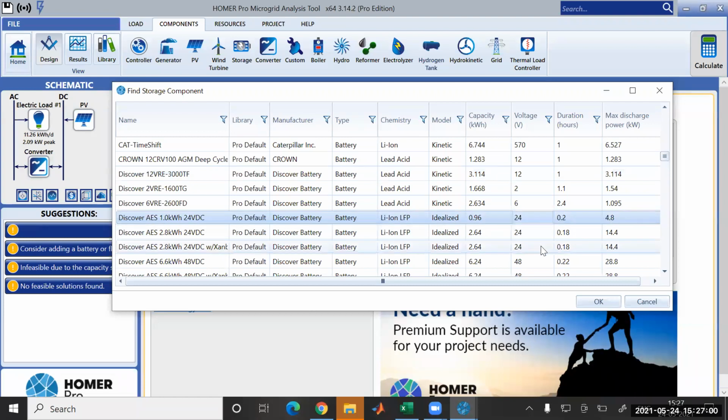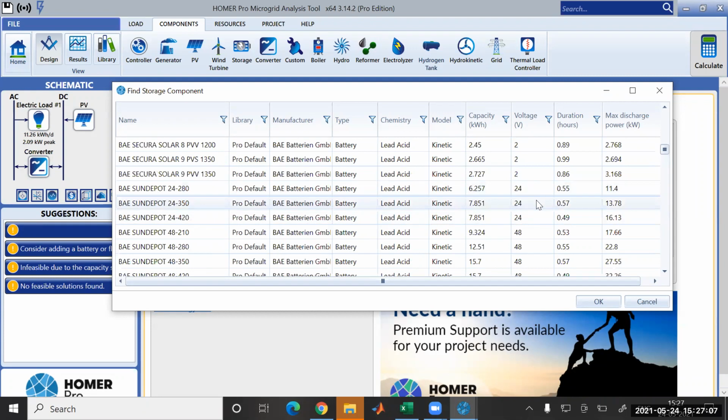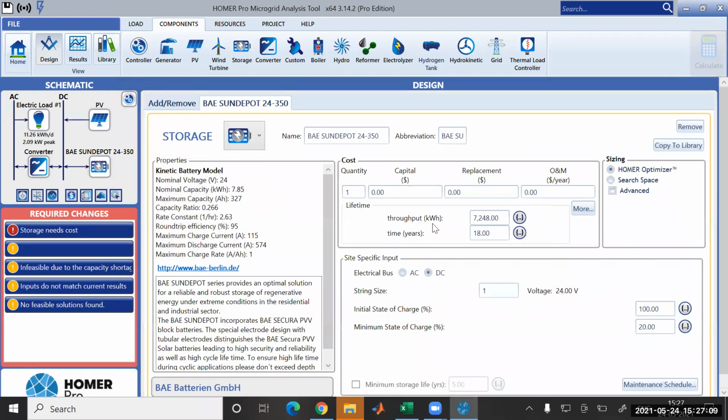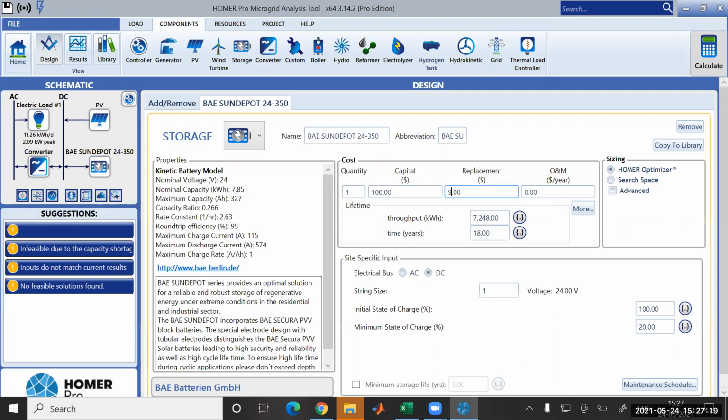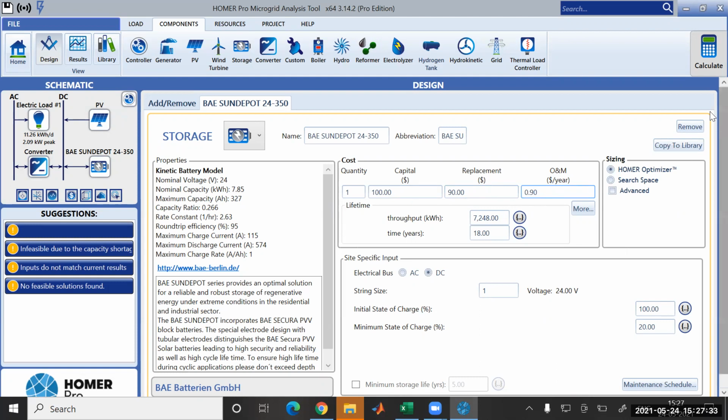Okay, better we'll take this particular one. Let's make the cost 100. Replacement cost is 90, and maintenance cost is 90. Okay, through output AC DC. Okay, fine. Let's see.